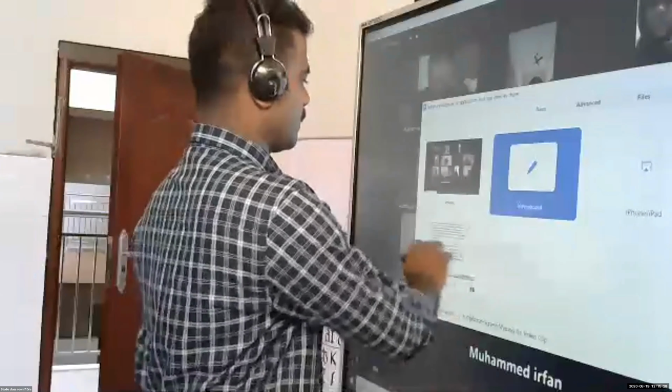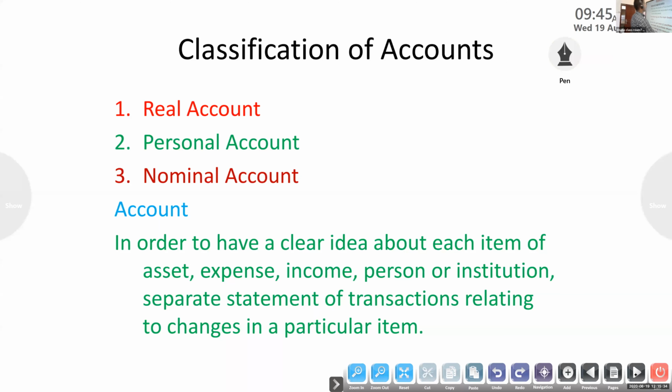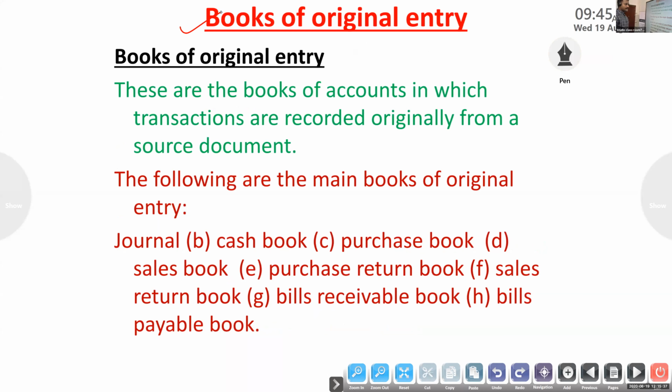So next we will start books of original entry, and then we'll start the problem, journal. First, books of original entry. What do you mean by books of original entry? These are the books of account in which the transactions are recorded originally from a source document. We studied the verifiability principle: every entry must be supported by some voucher, bill or invoice.